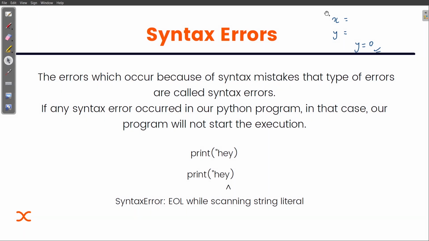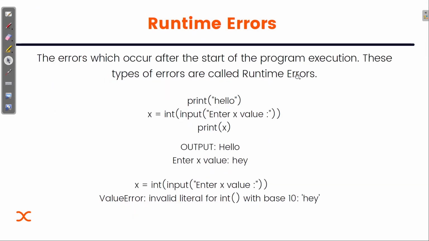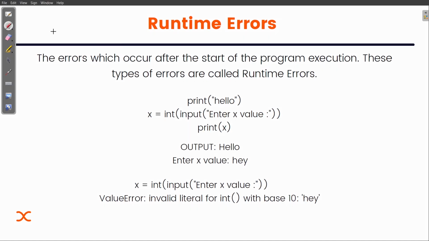Okay, or you can say that we are actually handling the runtime errors. So let's check what a runtime error is, also known as a logical error, and this is what an exception is. It is the error which occurs after the start of the program execution. In this, the program is actually getting executed. These types of errors are called runtime errors.